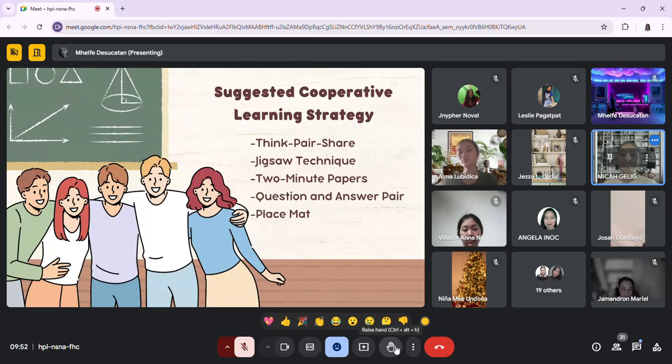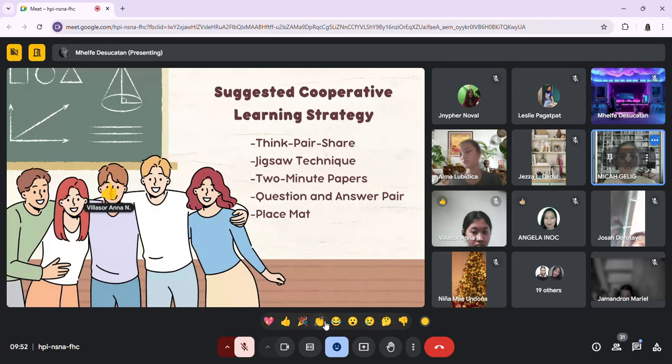It helps students organize their thoughts, practice listening skills, and build confidence in sharing their ideas. So it creates an opportunity for all students to contribute to the conversation, especially those who may feel shy speaking in front of the entire class. So this method fosters critical thinking, communication, and peer-to-peer learning. All right. Give me thumbs up if you understand.